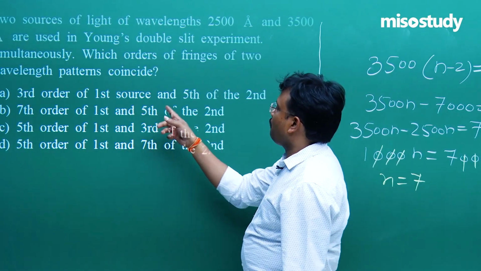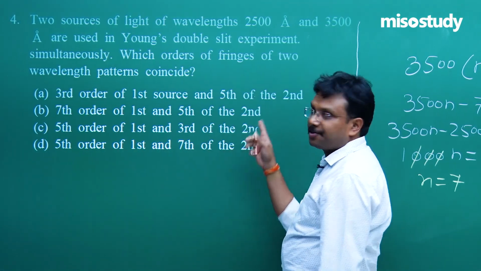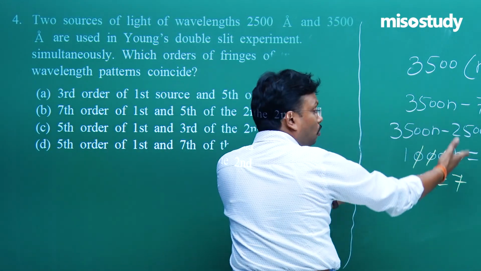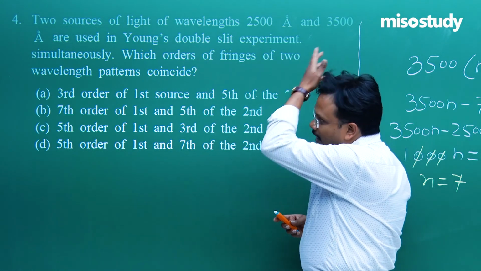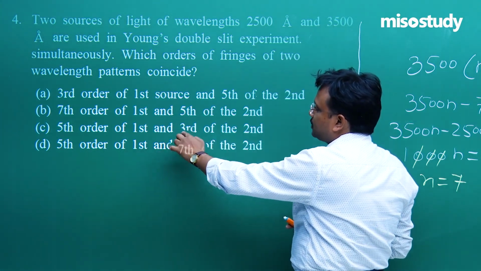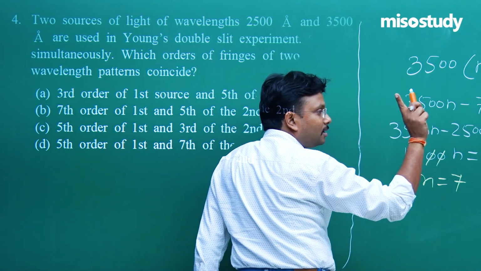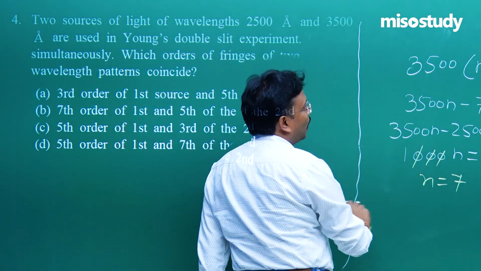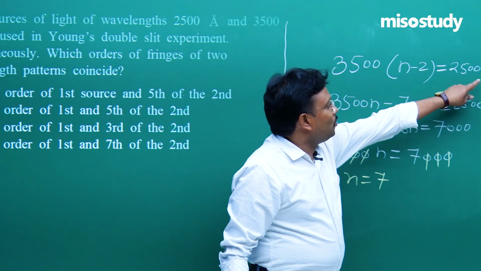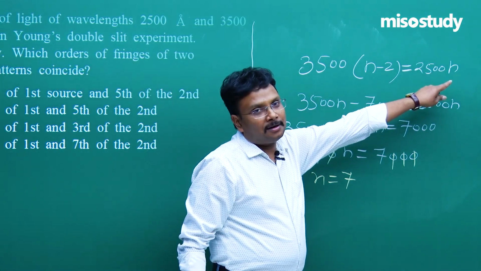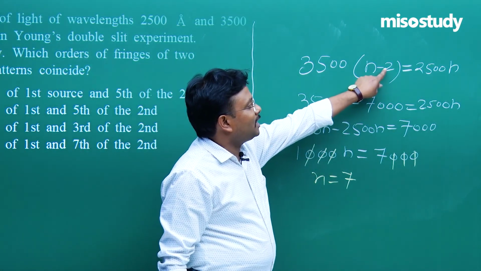Third order of first source and fifth of the second? No. Next, seventh order of first and fifth order of second. Very much clear. Why? Now, put the value n 7. Put the value n 7 minus 2.